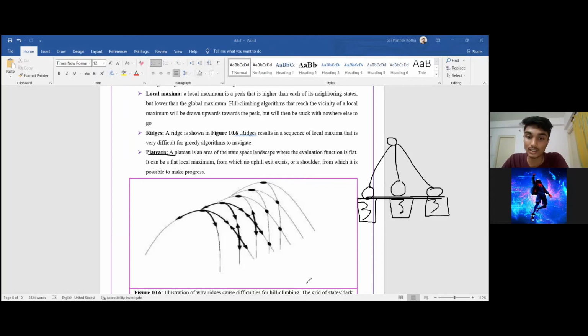In case it is a local maximum, it is a problem for us because if there is another goal, a global maximum, we will get stuck here. If it is a global maximum, then there is no problem. But if it is a local maximum, then it is a problem for us.